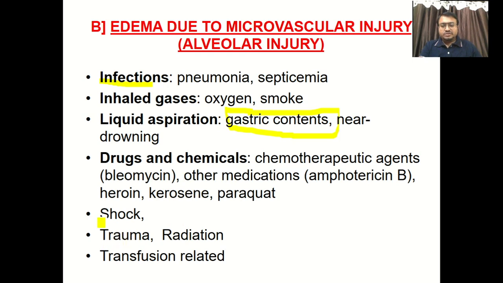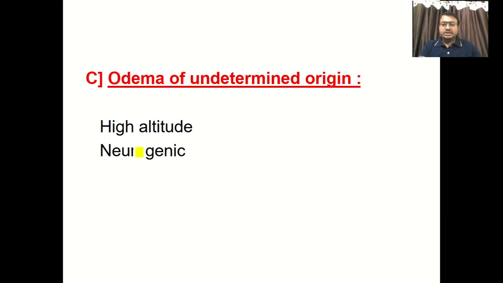Some miscellaneous causes like shock, trauma, radiation, and transfusion-related injury produce microvascular injury, which in turn leads to edema. Other miscellaneous causes are high altitude and neurogenic pathology. So these are the classification or causes of pulmonary edema.